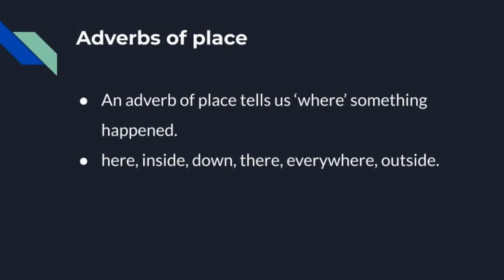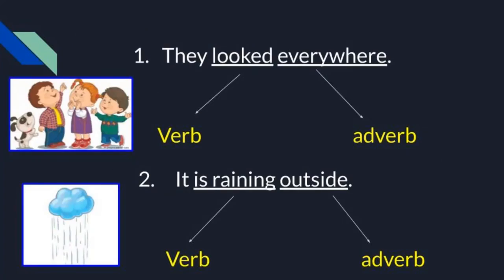And one more thing, some keywords are there. We can say keywords, or otherwise we can say these words as adverbs. Let us see what they are: here, inside, down, there, everywhere, outside. We can say these words as keywords or adverbs. Let us see some examples of adverbs of place.